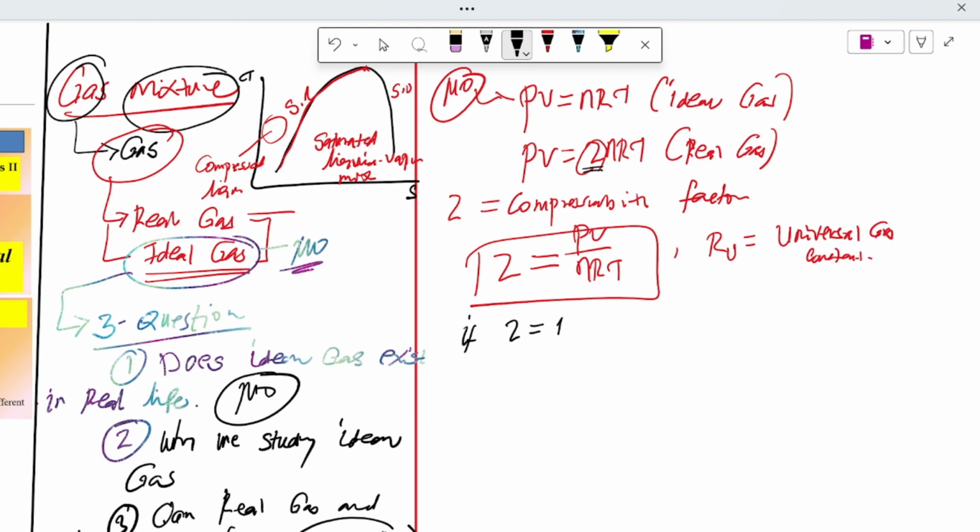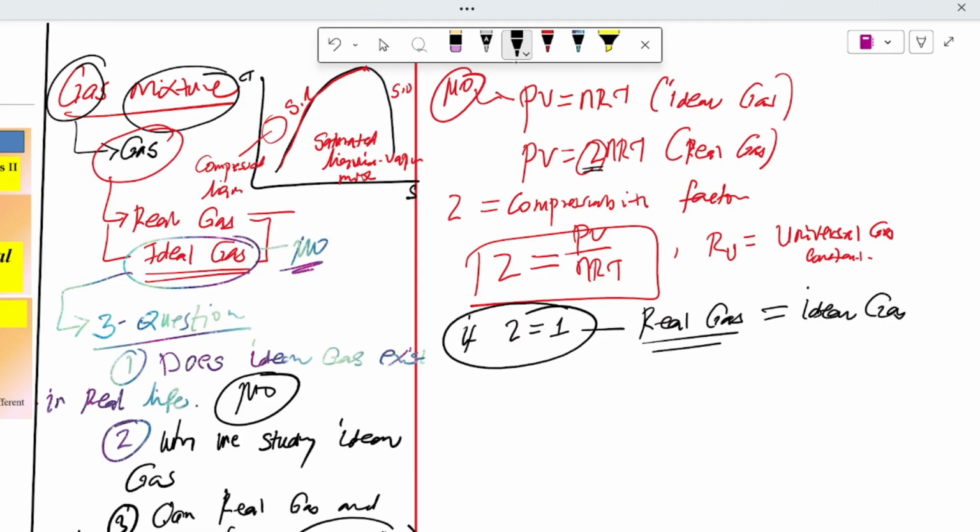If Z is equal to 1, the real gas is equal to the ideal gas. That means we can treat the real gas as an ideal gas, because when Z is 1, the real gas is directly equal to the ideal gas.